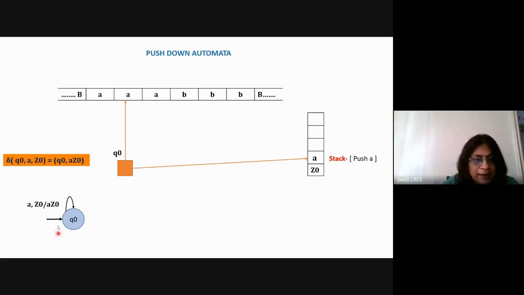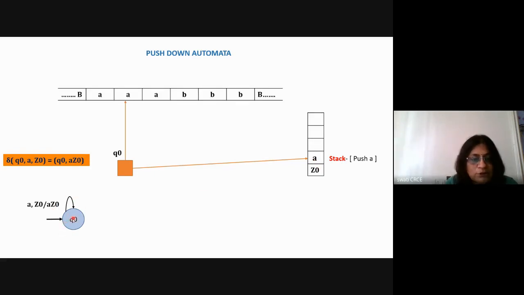So how will I write this transition diagram? I'll say that A with Z0, Z0 is going to become AZ0. This AZ0 indicates the last two symbols of the stack. Here I am going to show the current last symbols from the top of the stack in the transition.